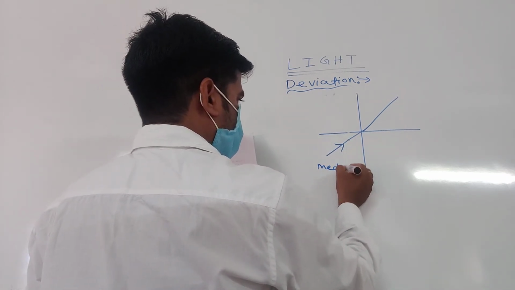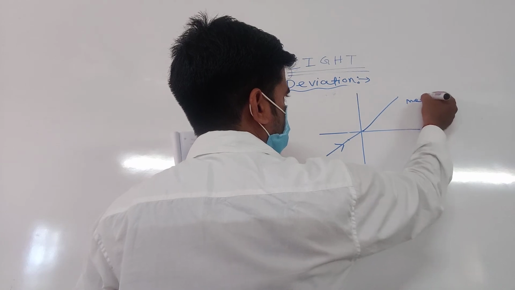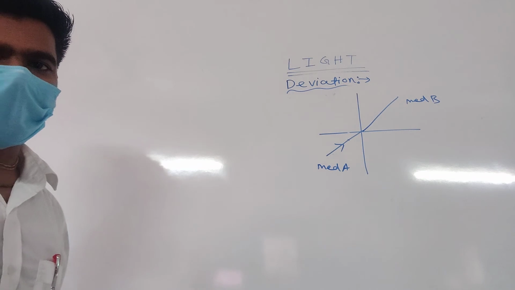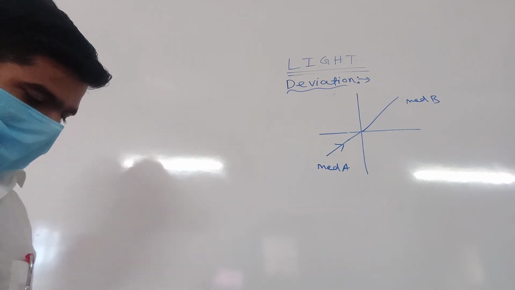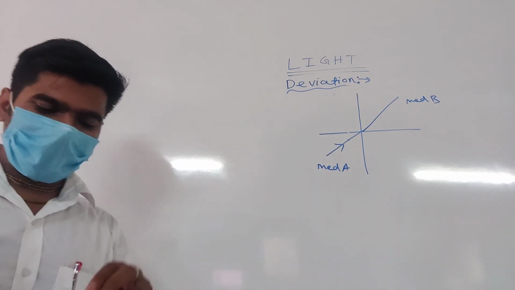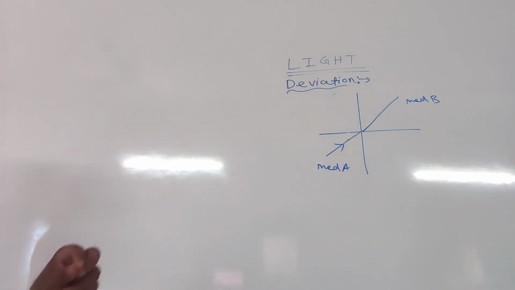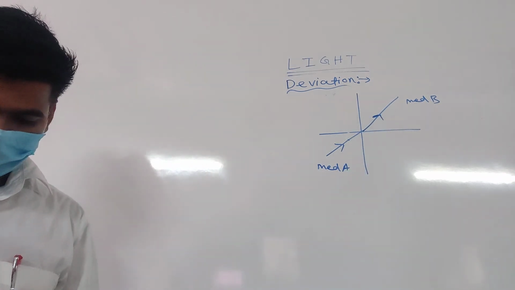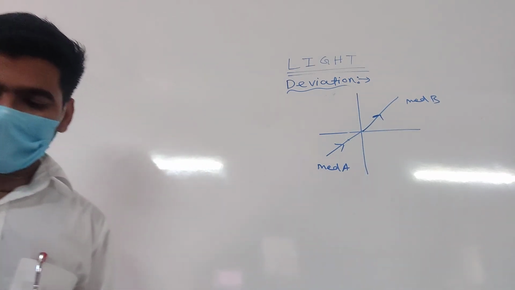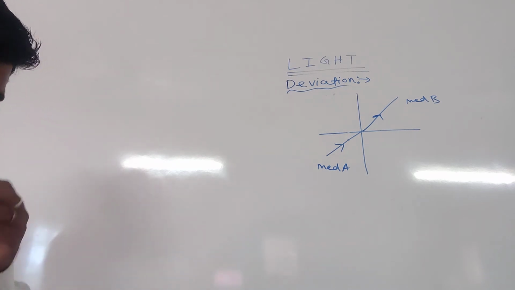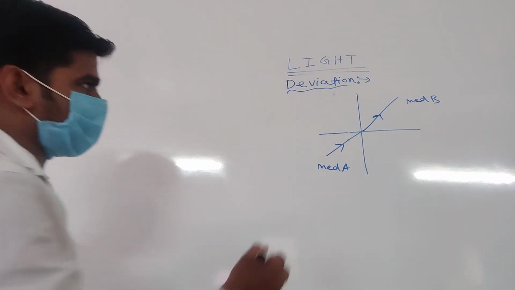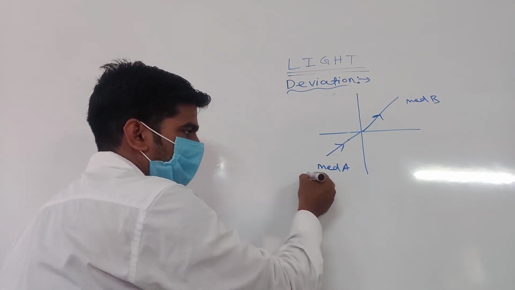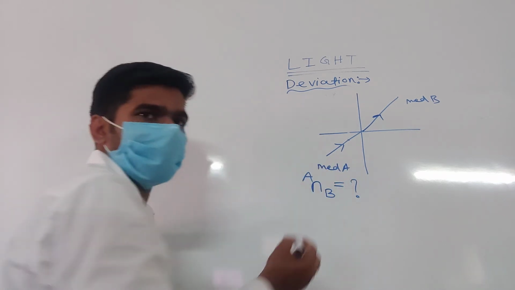This is medium A, this is medium B. Okay, please draw the diagram. A light ray enters from medium A to medium B as shown in the figure. The refractive index of medium B relative to A will be dash. This is the question.